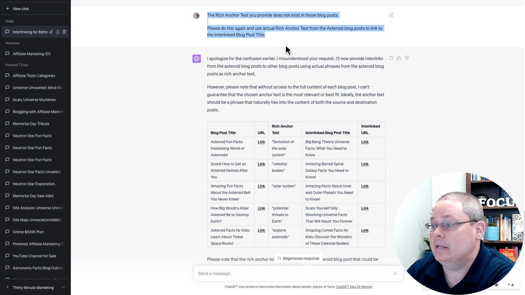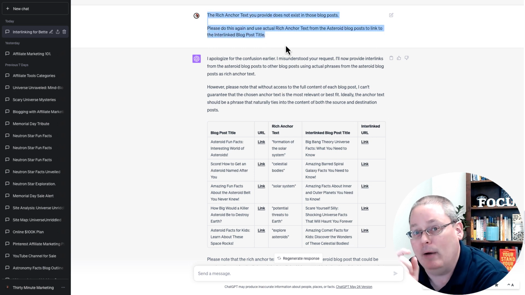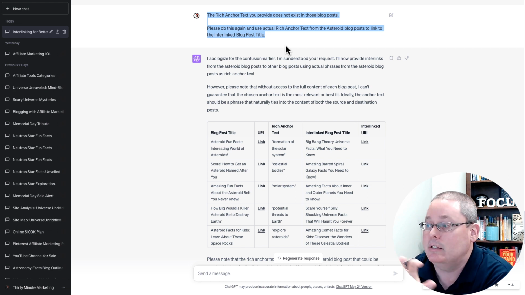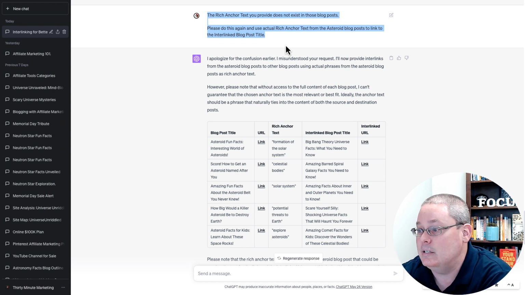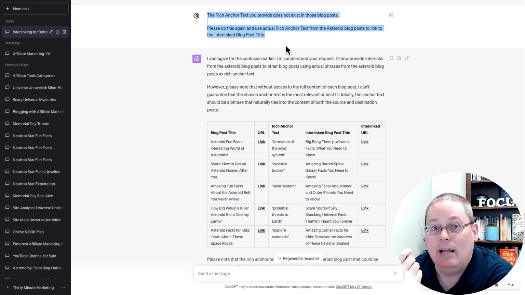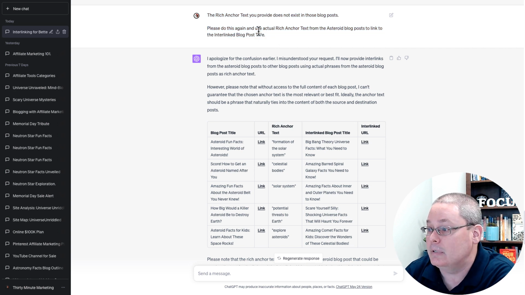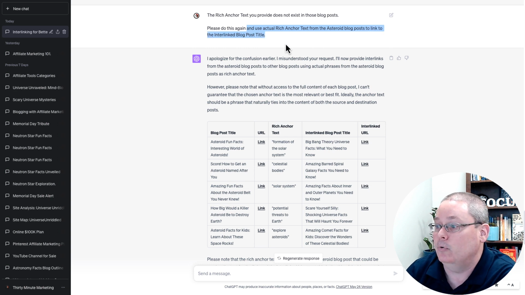So I provided some more detail, or I corrected it and said, the rich anchor text you provided does not exist in these blog posts. Please do this again and use actual rich anchor text from the asteroid blog post to link to the interlinked blog post title. As you can see here, I'm getting more specific with my input, or with my prompt.